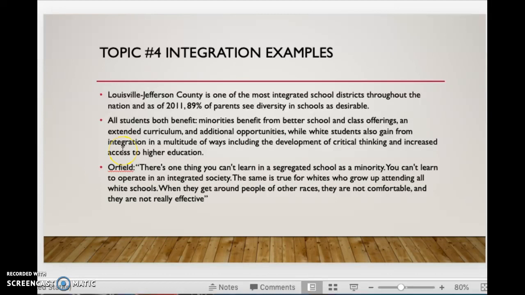And one quote that I really liked that I used in the essay was from Orfield. He discusses how there's one thing you can't learn in a segregated school as a minority: you can't learn to operate within an integrated society. The same is true for whites who grow up attending all-white schools. When they get around people of other races, they're not comfortable and they're not really effective,